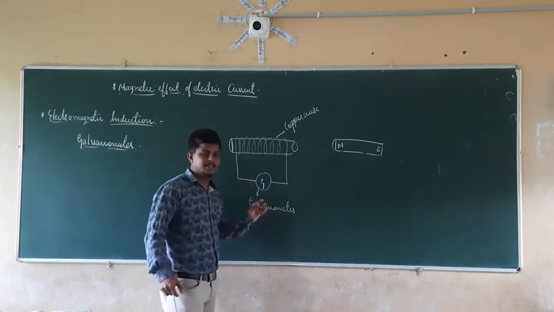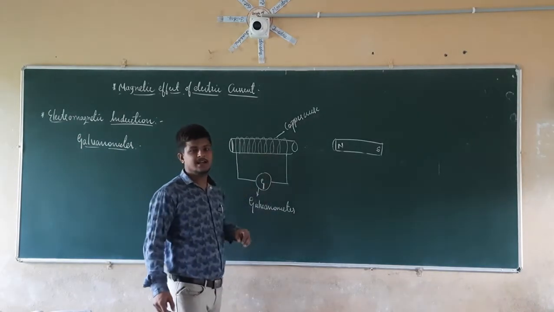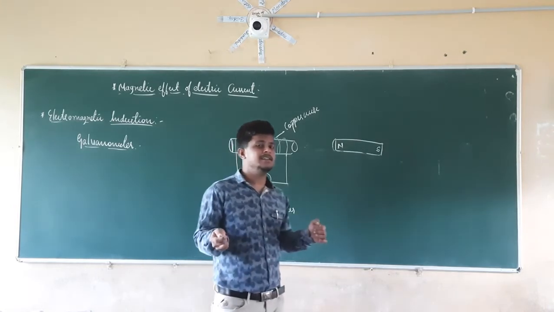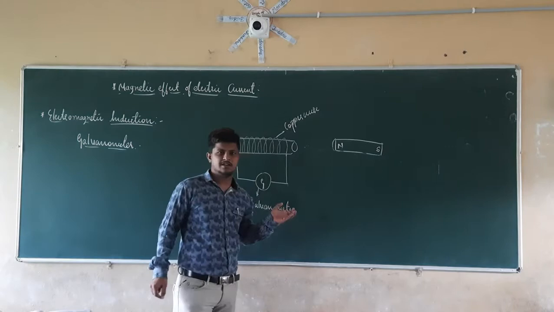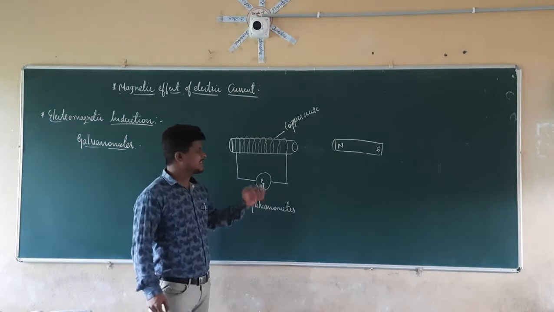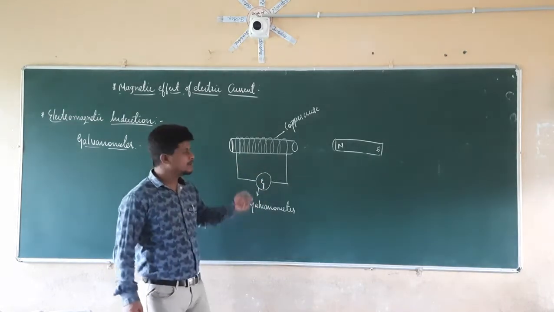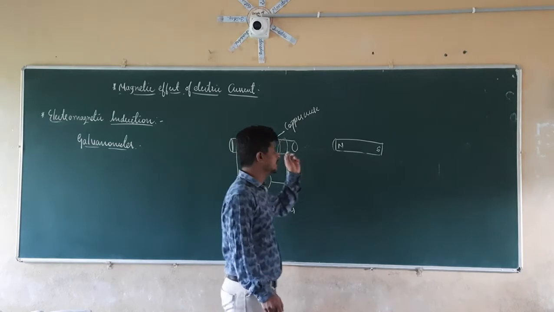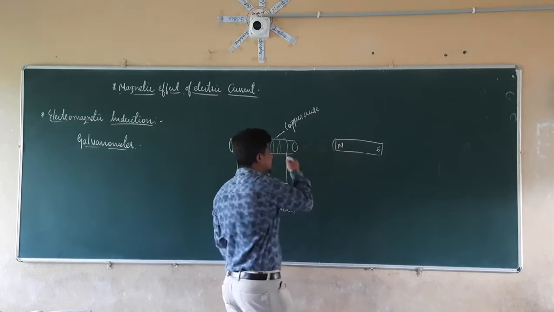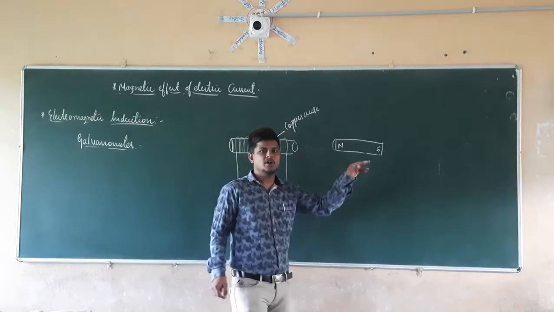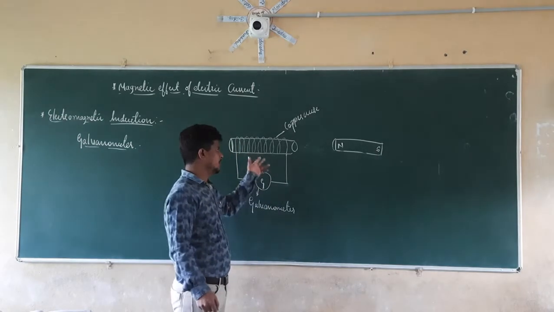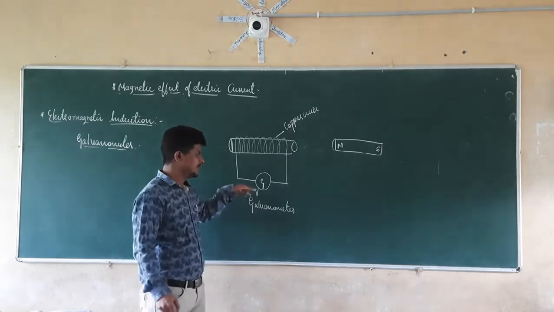So what is it indicating here? Again there is a current coming in this coil. From where is the current coming here? We don't have a connection to an electrical supply. Is there an electrical supply here? No, it is just connected to a coil, and this coil is continuously moved towards and away from the magnet. In the same manner, this magnet is moved towards and away from the coil. Because of the movement of the magnet or the movement of the coil, there is a current in this coil, which is identified in the galvanometer.